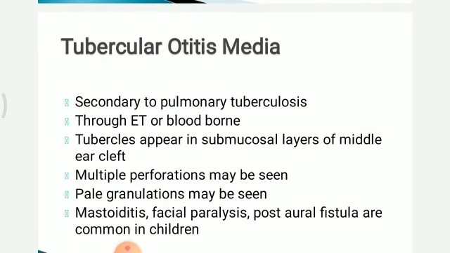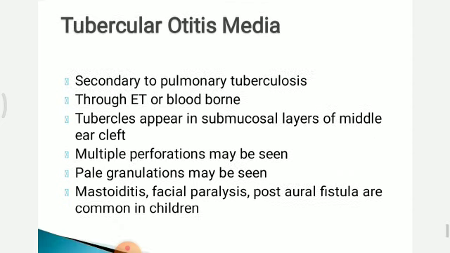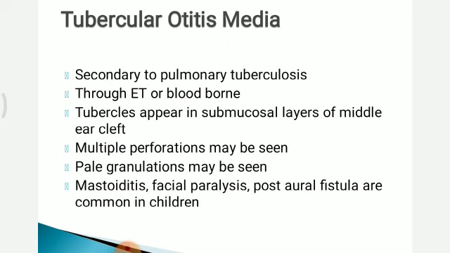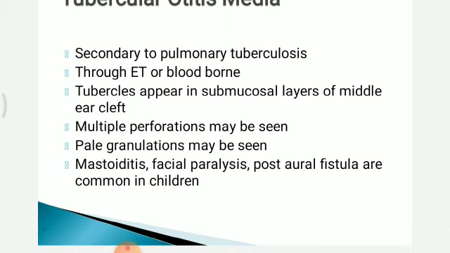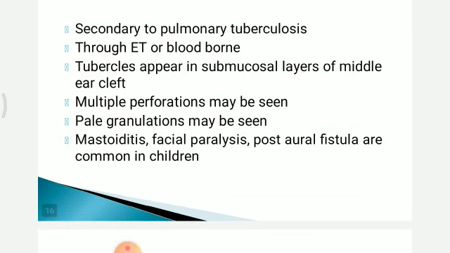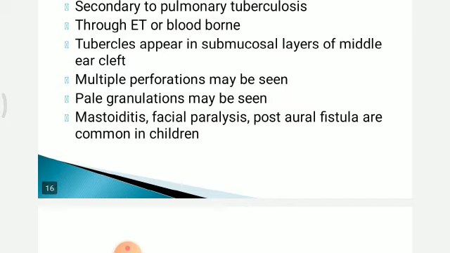One more variety is tubercular otitis media. It is secondary to pulmonary tuberculosis. It is either through eustachian tube or bloodborne. Tubercles appear in submucosal layers of middle ear cleft. You may see multiple perforations in tympanic membrane. Pale granulations may be seen, and mastoiditis, facial paralysis, postauricular fistula are common in children.